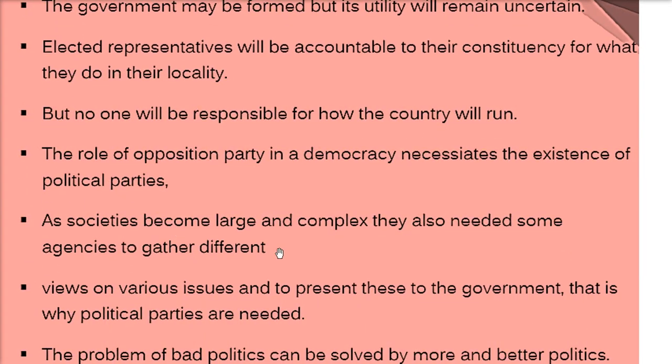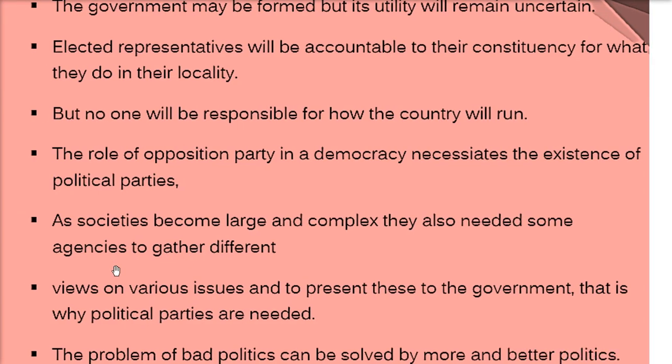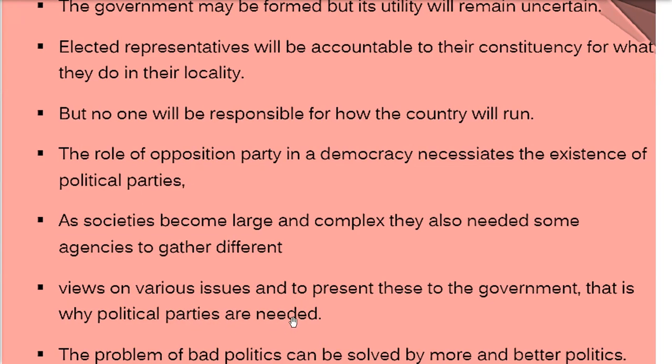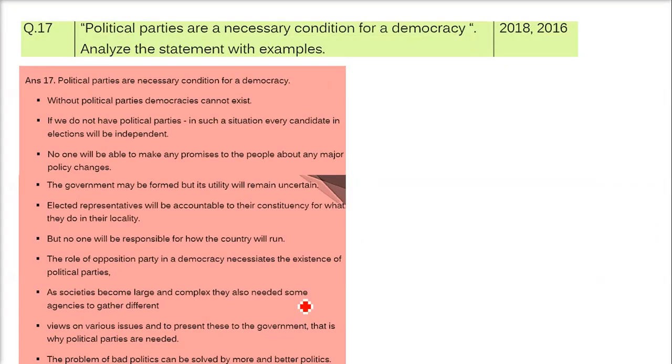And as societies become large and complex, they also need some agencies to gather different views on different issues and to present these to the government. That is why political parties are needed. And the problem of bad politics can be solved by more and more better politics.